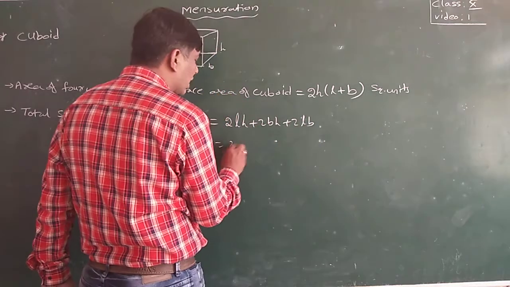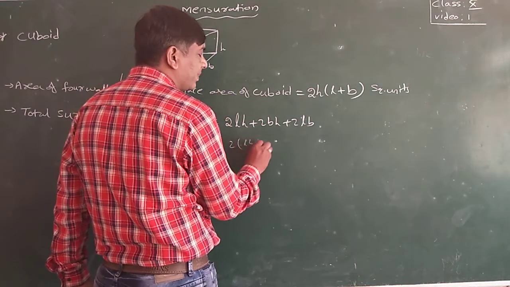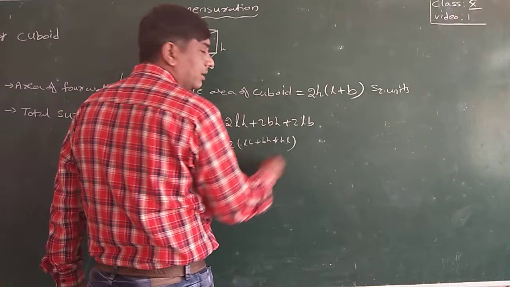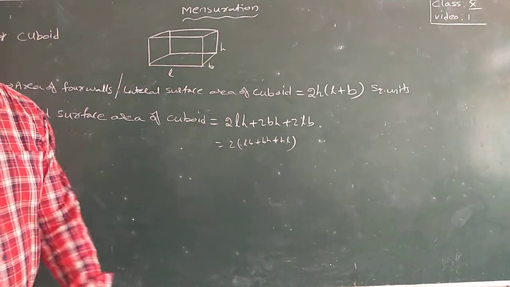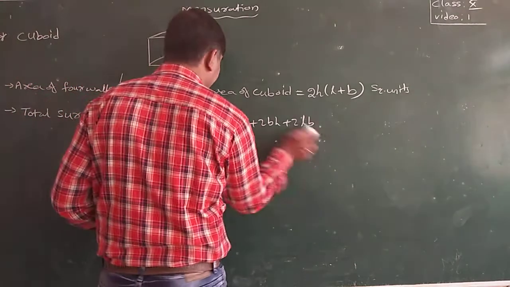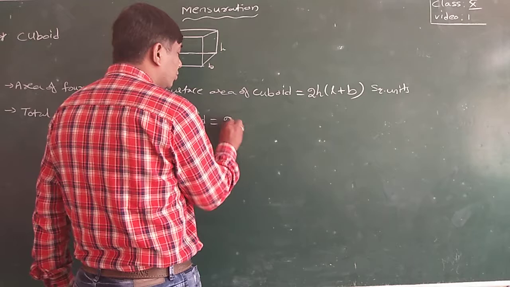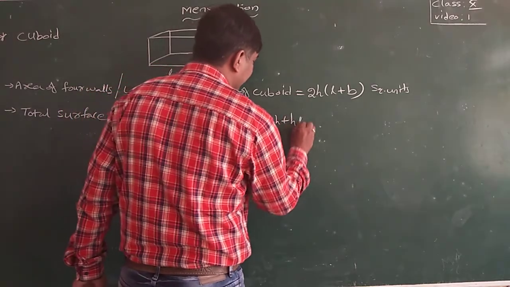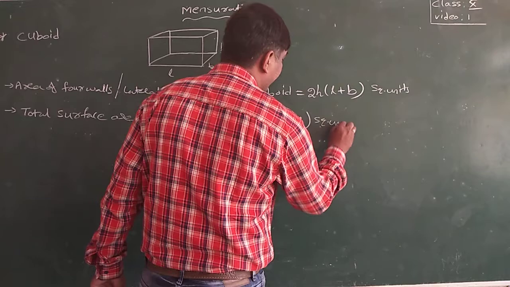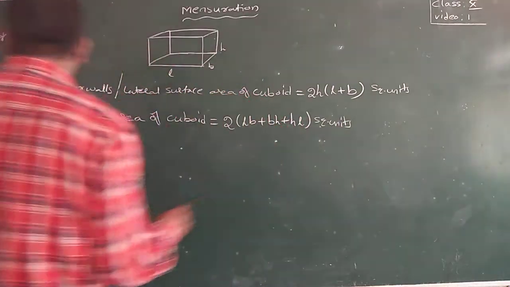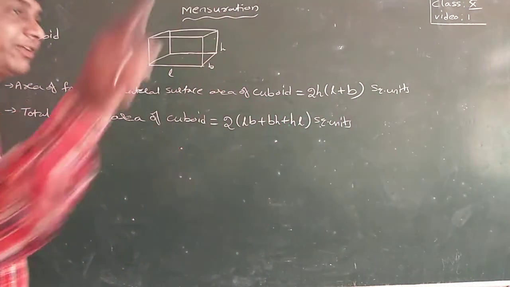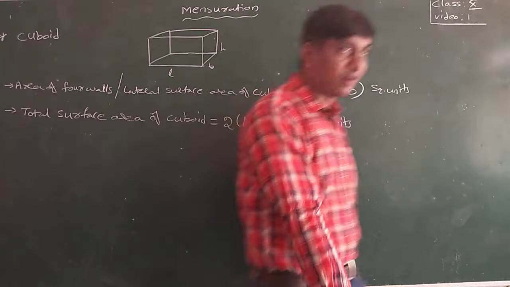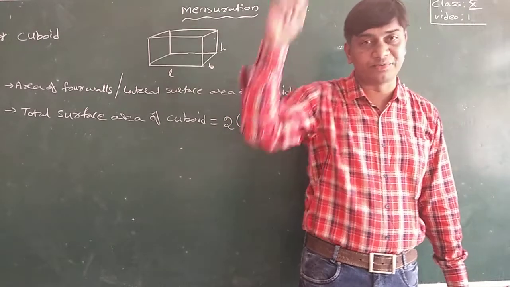If I take 2 common, LB plus BH plus HL. This is the TSA of a cuboid, directly right here: 2 into (LB plus BH plus HL) square units. Okay, total surface area means area of the four walls plus area of the floor plus area of the roof.